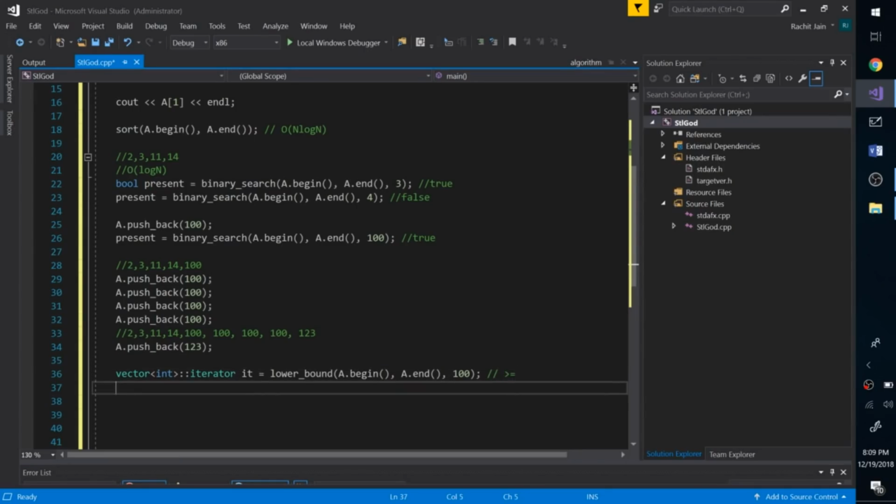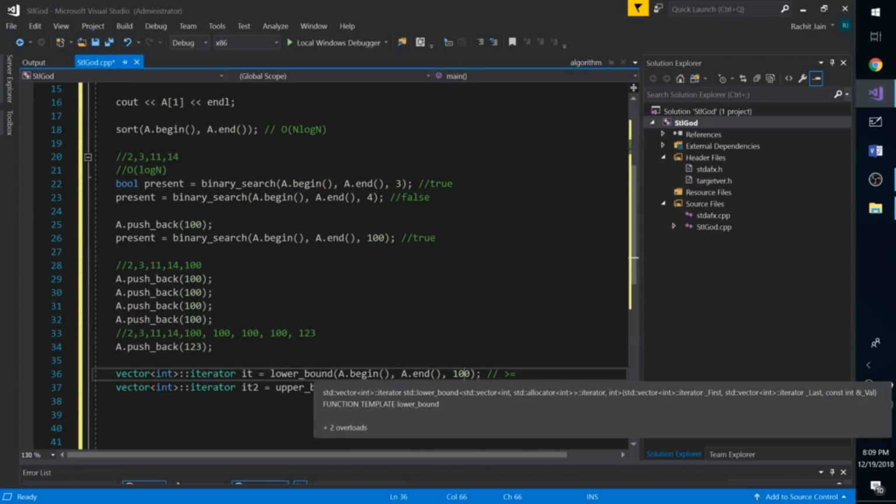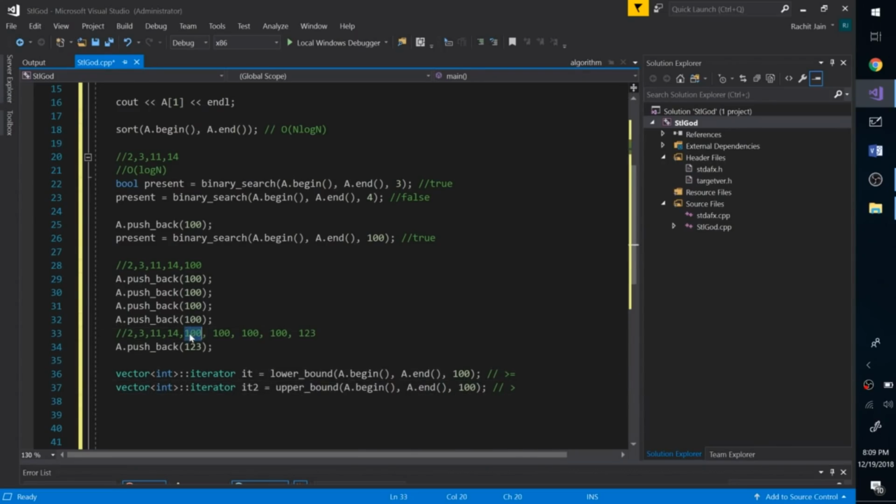All right, and similarly let's have another iterator. We can also do an upper bound on this, which will give the first element which is strictly greater than the number that you are performing the upper bound on. Now since we are performing lower bound and upper bound on 100, in this line it will get the iterator to this 100 because this is the first element greater than or equal to 100, and then it2 is 123 because this is the first element which is strictly greater than 100.